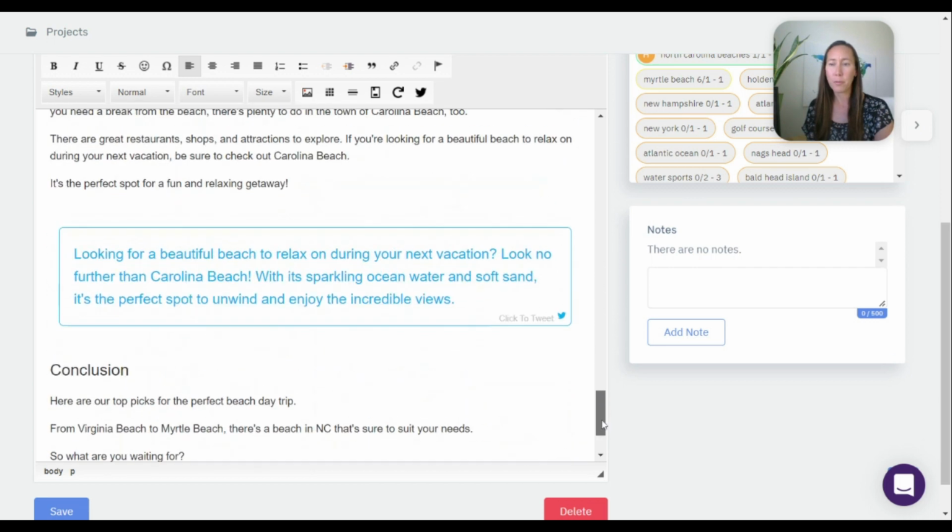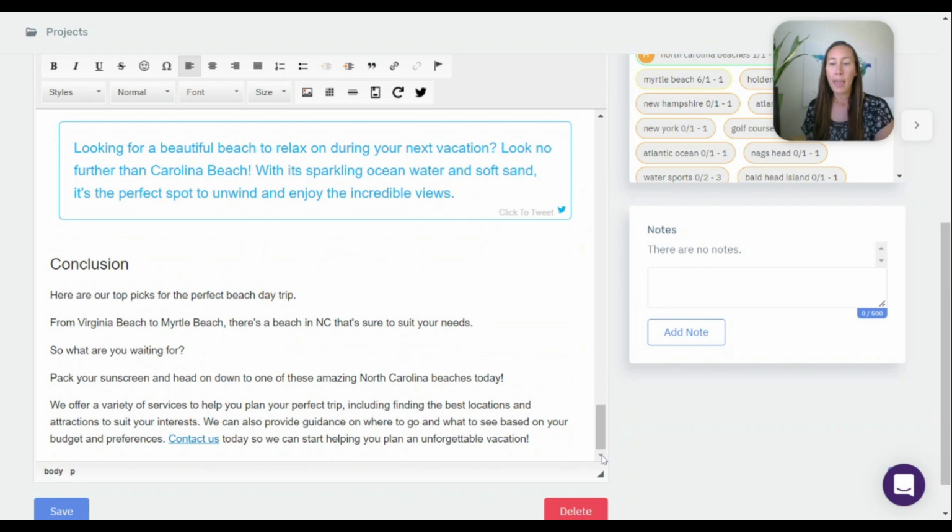So beautiful, beautiful post here. And that's all. Now, one thing I mentioned earlier is that they do include a call to action, and that is also based on the information that you put when you created your project. So here it says, contact us today so we can start helping you plan an unforgettable vacation.